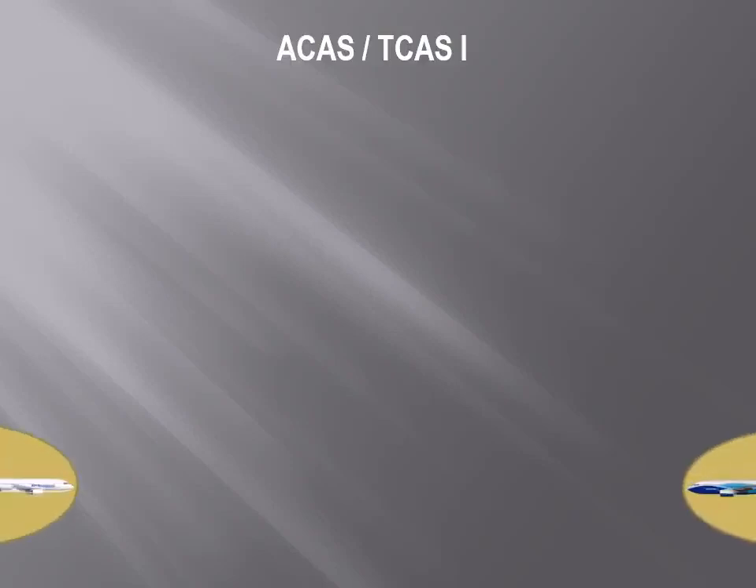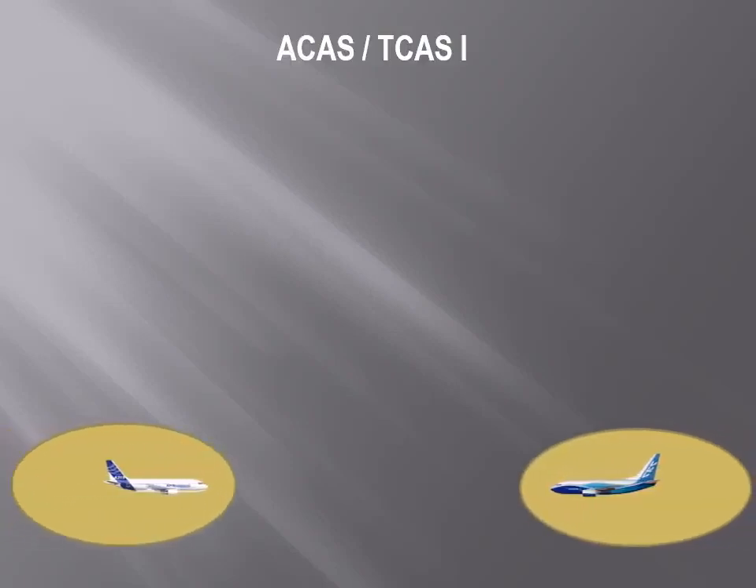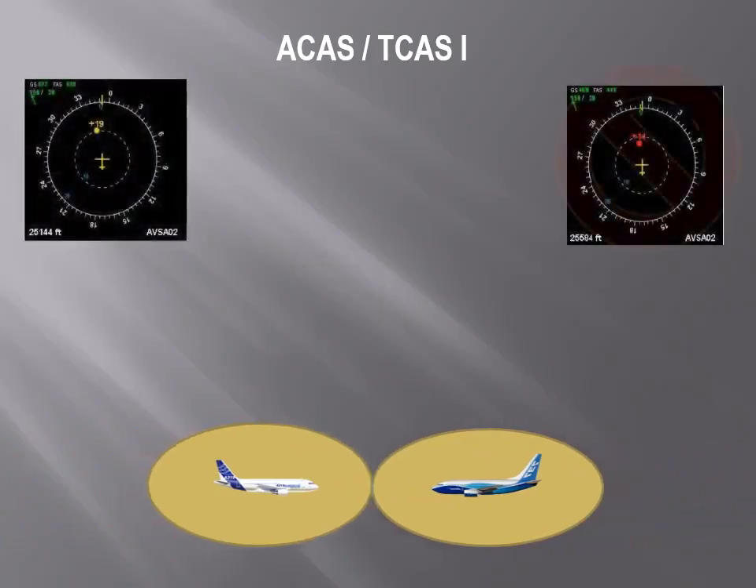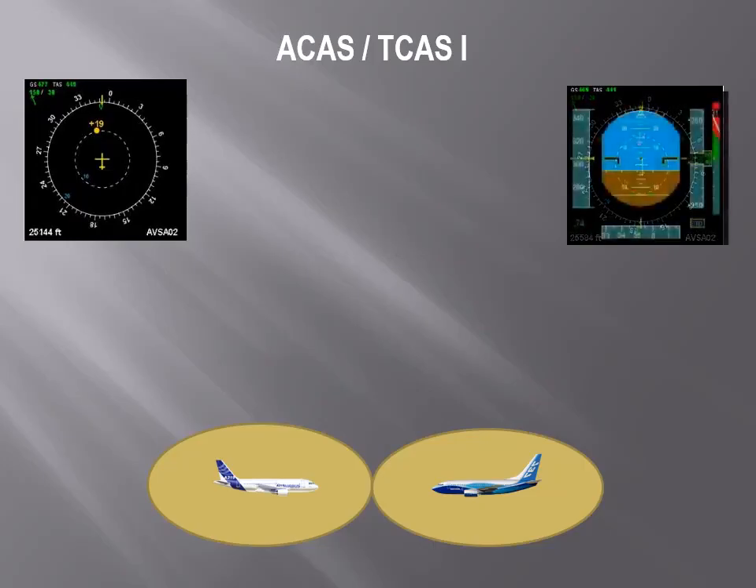ACAS 1. Measures range and closure rates of other aircraft. Alerts pilot when intruder aircraft enters protected volume of airspace and becomes potential threat. Traffic advisory.